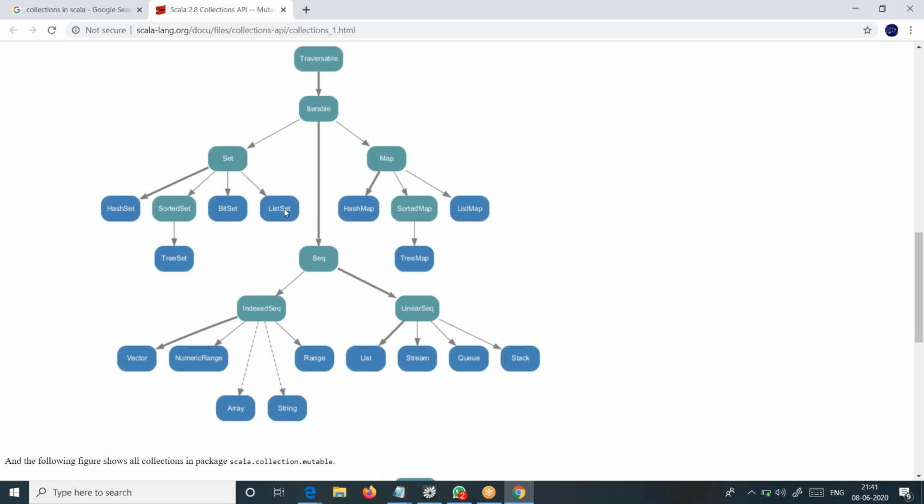Sorry, this is coming under set actually. I was thinking it was under sequence. Then the problem is solved, right? When it is a child of set, obviously it doesn't allow duplicates. I didn't check that part, but anyhow, now it's crystal clear.